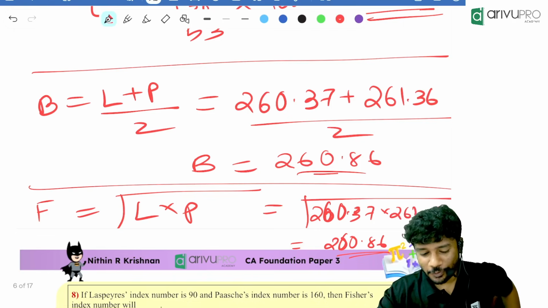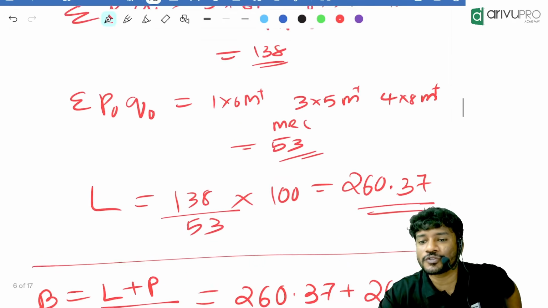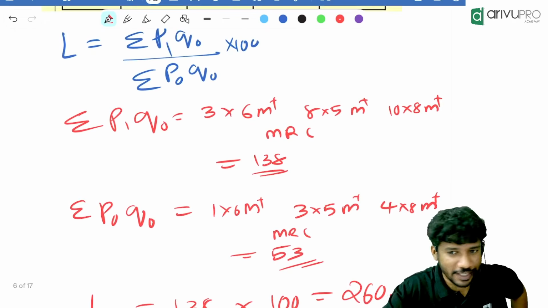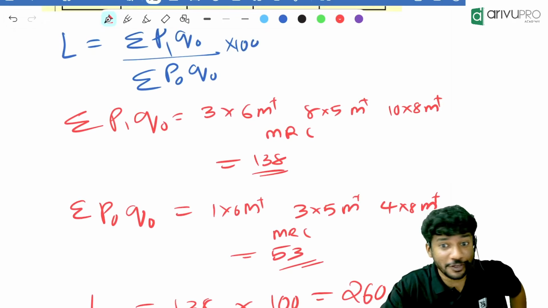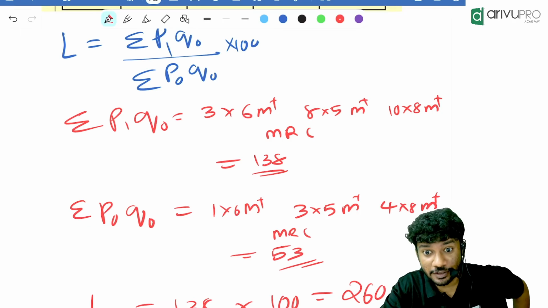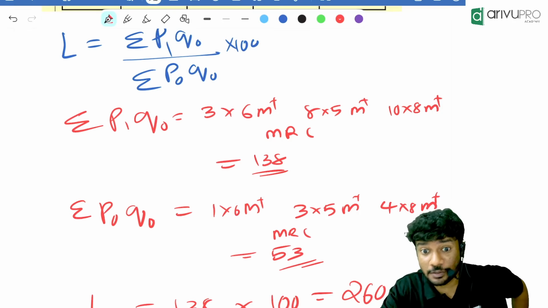So what did you understand, people? Almost. What did I tell you? Almost Laspeyres, Bowley, Paasche, everyone will be almost near to each other. They will be almost similar in all the cases. Even if you forget one of the values, you can actually find one of the answers if the options are too much different, and go about it. You will get an answer, but don't do that.